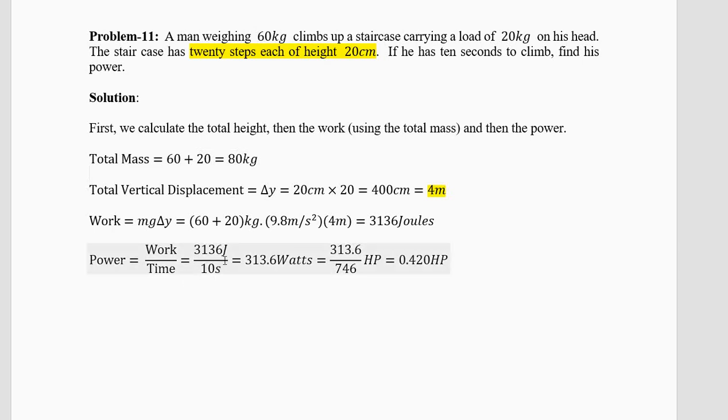So the work done is 60 plus 20, 80 into 9.8 into 4. Now this is 80 into 4, 320 into 9.8. You'll get 3136 joules. And the time is how much? 10 seconds. Time is 10 seconds. So divide by 10, you'll get 313.6 watts. It's a small power. Divide by 746, you'll get 0.42 HP.